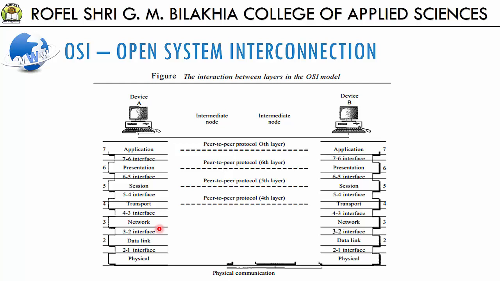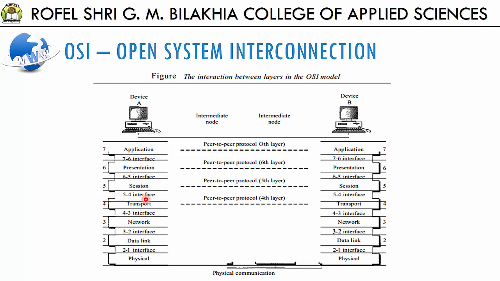So within a single machine, each layer calls upon the services of the layer just below it. For example, layer 3, that is the network layer, uses the services provided by layer 2, that is the data link layer, and layer 3 also provides service for layer 4, that is the transport layer, right?